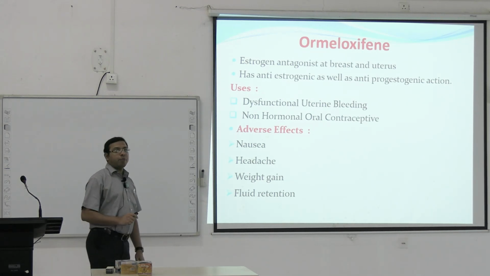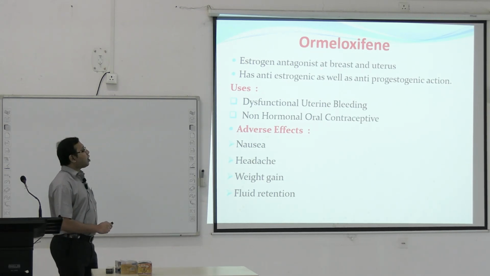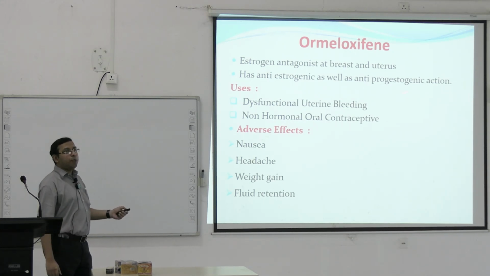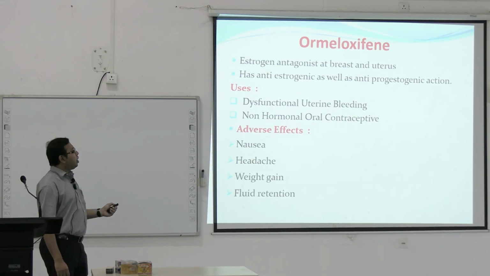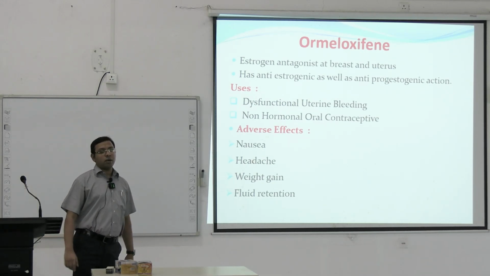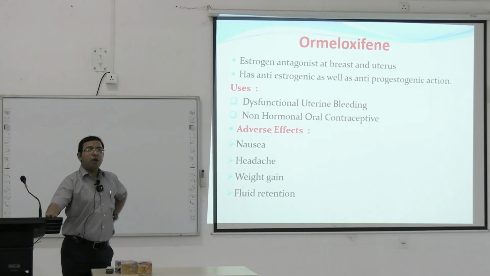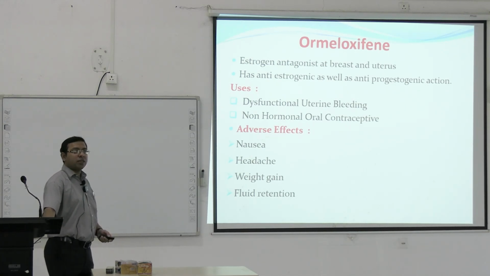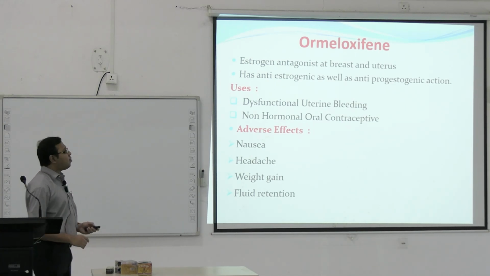Ormeloxifene is another type of SERM, which is an estrogen antagonist at breast and uterus, and anti-estrogenic as well as having some anti-progesteronic action also. It is used in dysfunctional uterine bleeding and as a non-hormonal oral contraceptive. So basically ormeloxifene can be used as a contraceptive now. Adverse effects of nausea, headache, weight gain, fluid retention, these are the normal adverse effects.